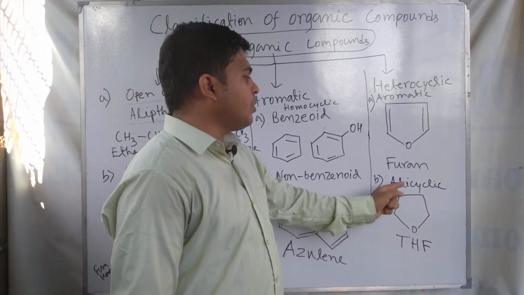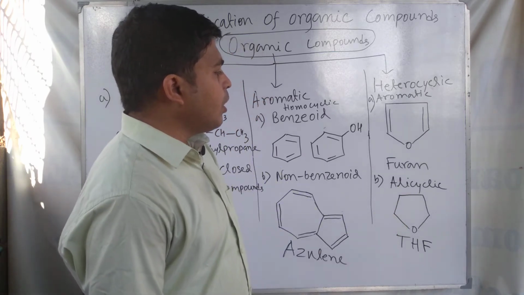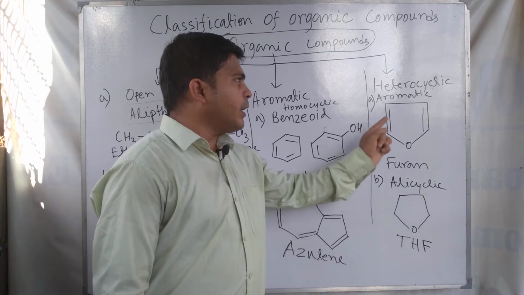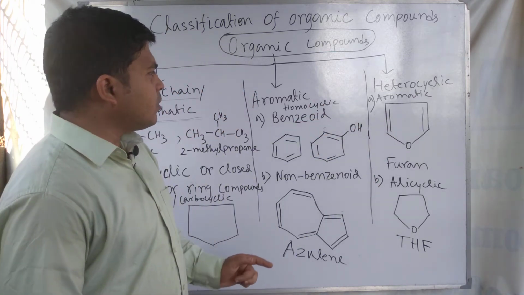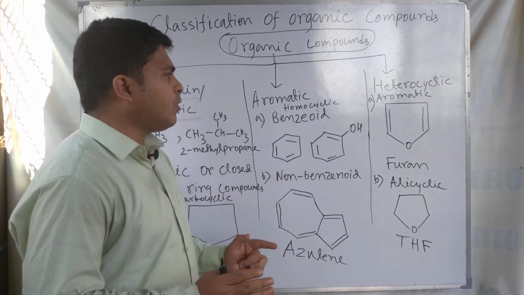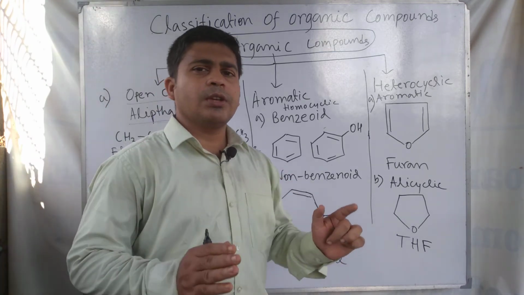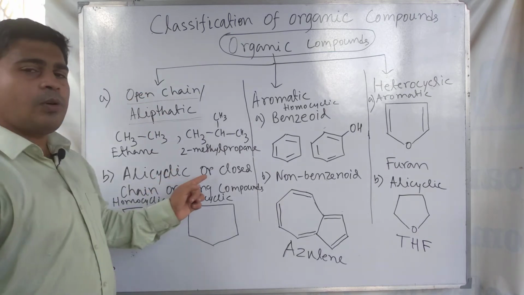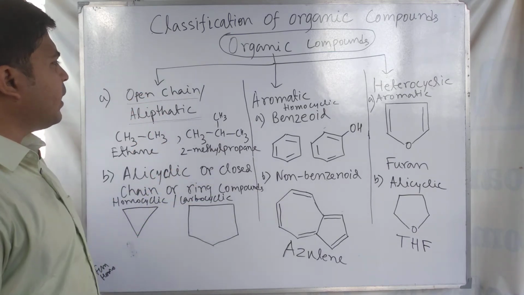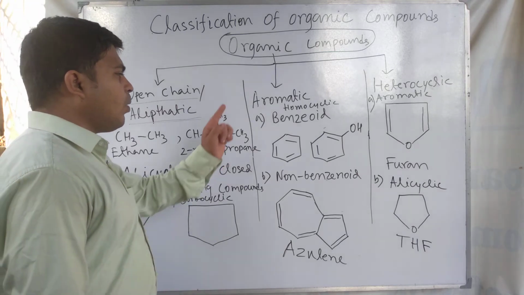So the compound is cyclic, and therefore this is called the alicyclic heterocyclic compounds. So we are discussing the organic compound classes in three major groups. One is the open chain aliphatic, alicyclic compounds. These also have the aliphatic characteristics and aromatic characteristics.